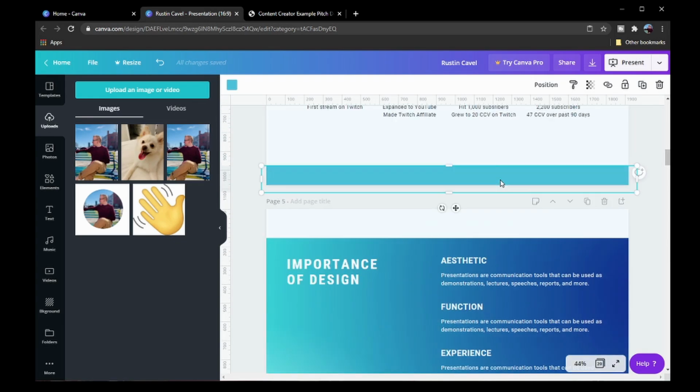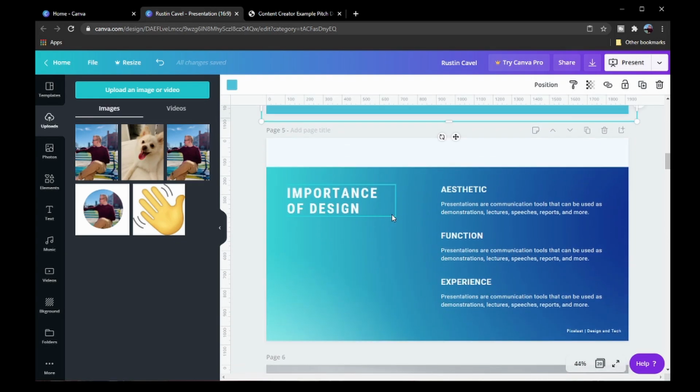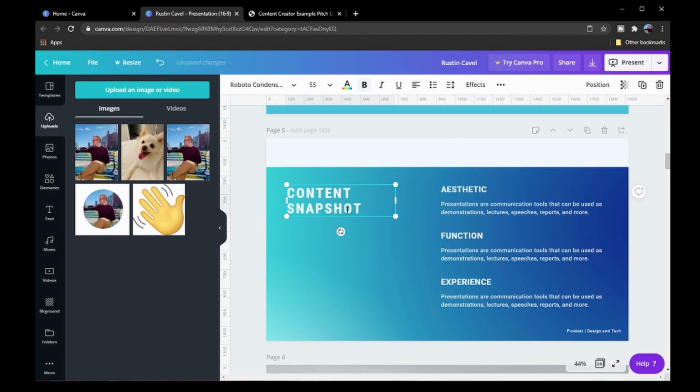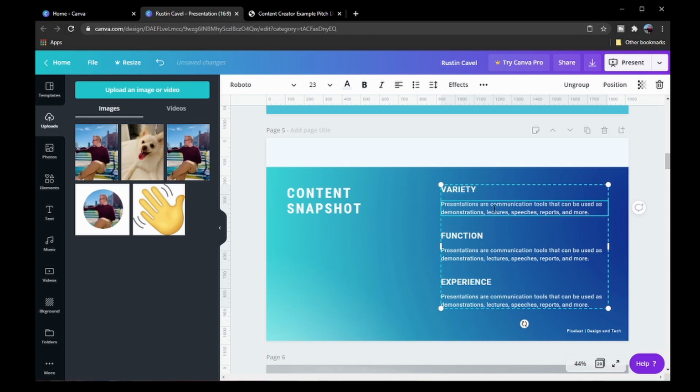So the next one is this one here, importance of design. I like this. I like the fade of color. I like that there's plenty of contrast. It makes it easy to read. Again, we don't want to fill each slide with just a ton of information. We want to make sure that it's easy to read, because if I can quickly glance at this and not feel overwhelmed at the amount of information that's there, there's a better likelihood that I'll actually read it and want to engage with you as a creator.